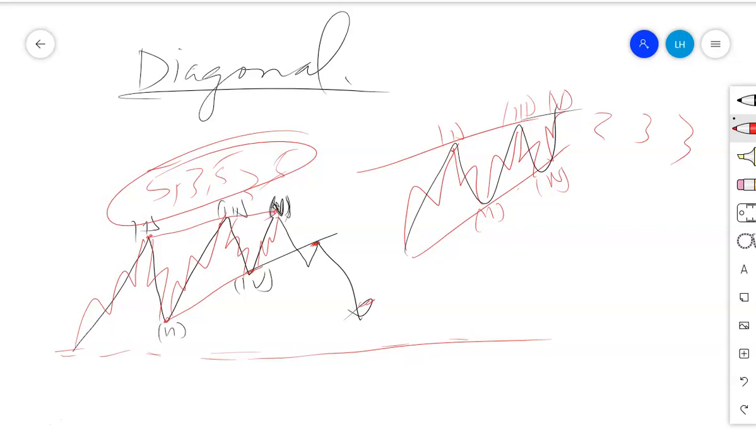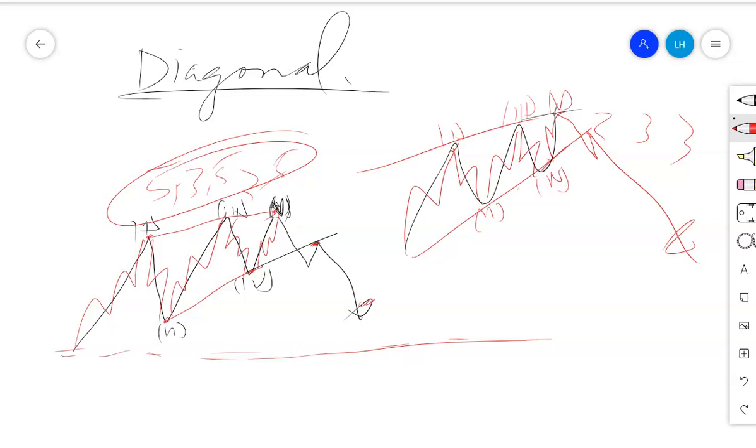Now the usefulness of channeling within the ending diagonal. It is the same thing as trend lines, but here we consider the usefulness of those lines in relation to the functions of the waves. When this starts to correct, it will move straight outside the channel, then retest the channel, and then move down as a corrective structure.